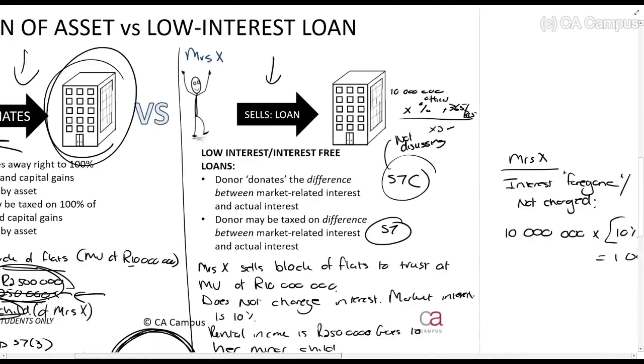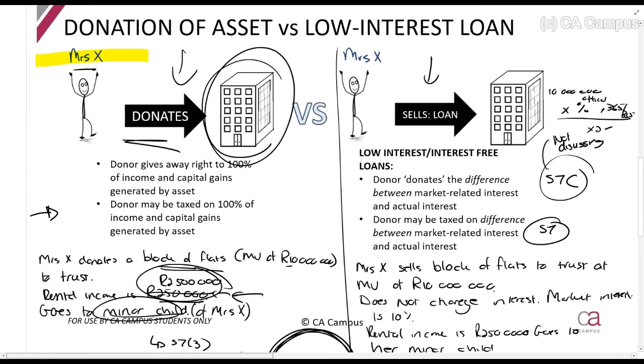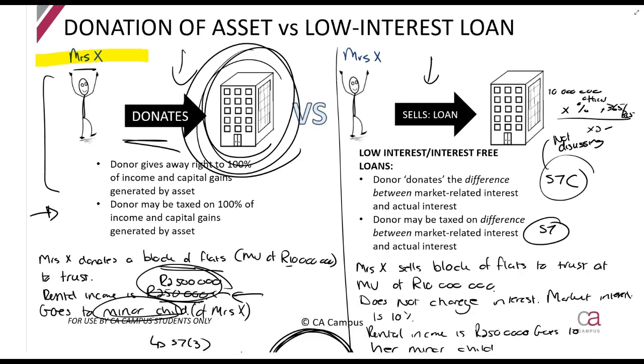She didn't donate the entire asset. In situation 1, she donates the entire asset. So she donates the ability for that asset to generate income. Think about it for a second what I'm saying here. When she owned this block of flats, she could rent it out. She could do whatever she wants. She could try and find a seller and have a capital gain, or she could rent it out.